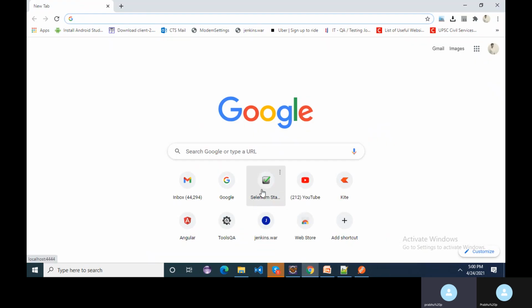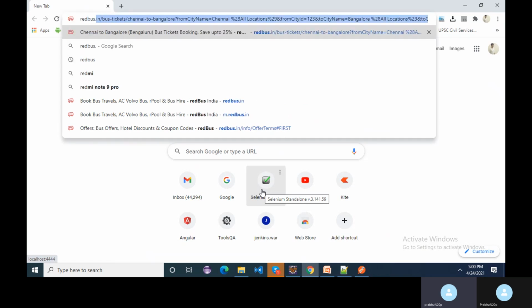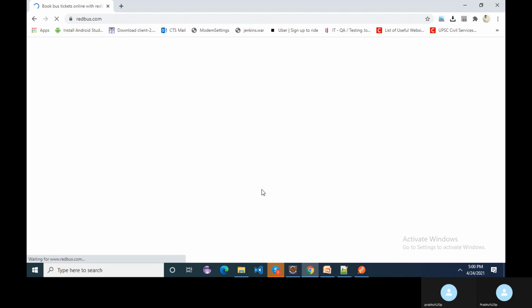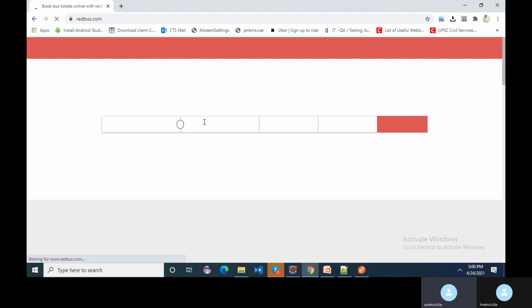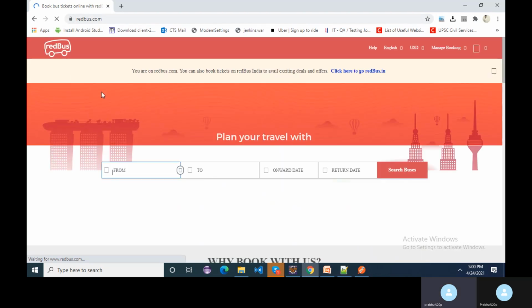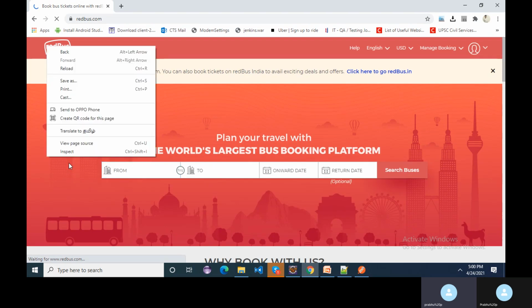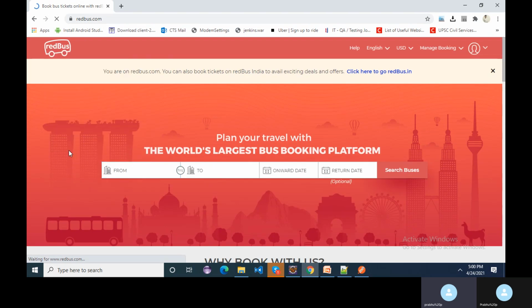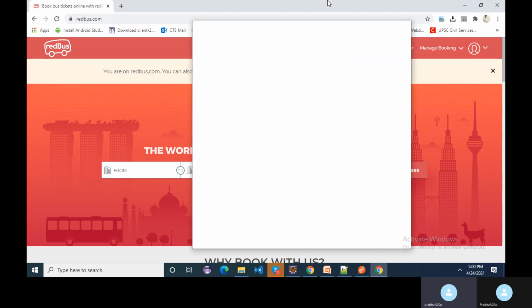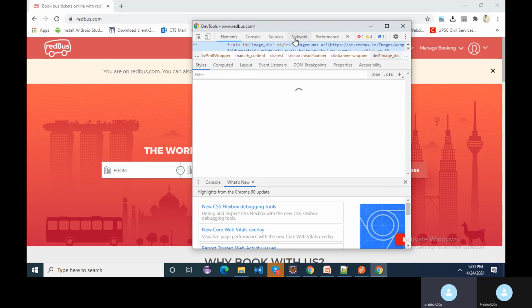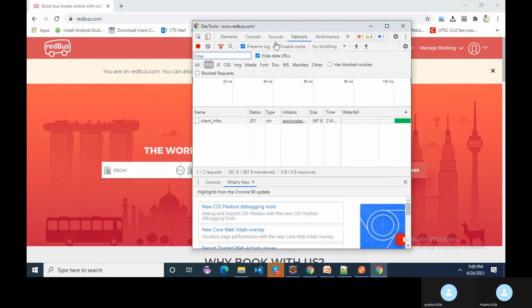So let me open the redbus.com website. Okay, so this is redbus.com. We can search the buses over here. We open the network tab. So right click and click on inspect. You will get this window. In that window, go to the network tab.